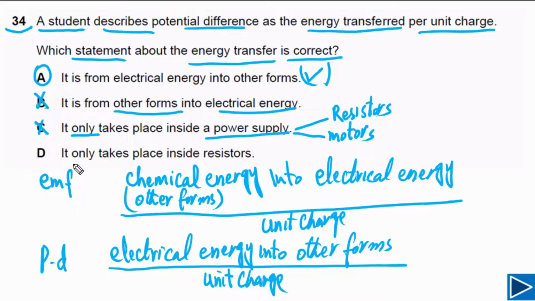If you look at option D, it says it only takes place inside resistors, but it can also take place inside power supplies, when due to internal resistance, electrical energy is converted into other forms. It also can take place inside motors and other devices as well. So this is also not right. It is saying "only", so this one is wrong. Option D is also incorrect. So our answer for this question is A.